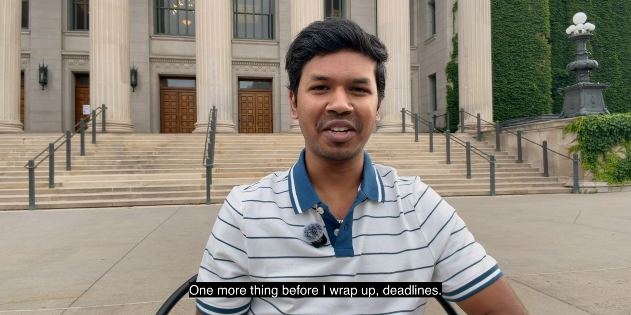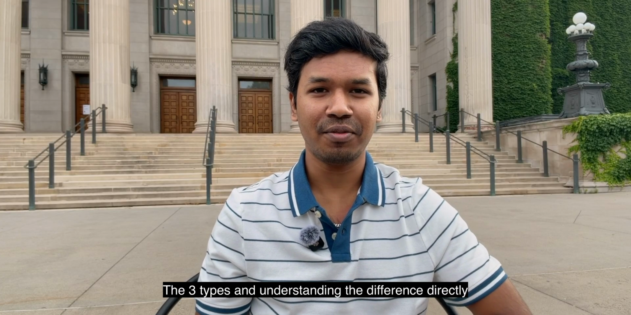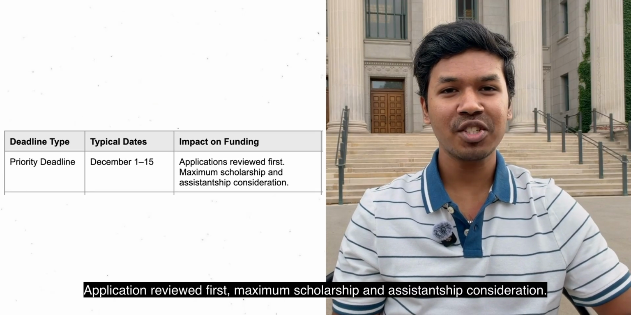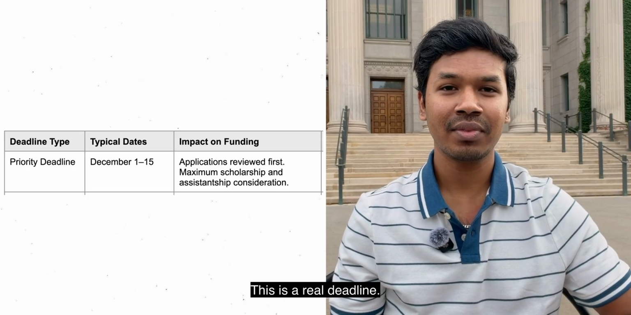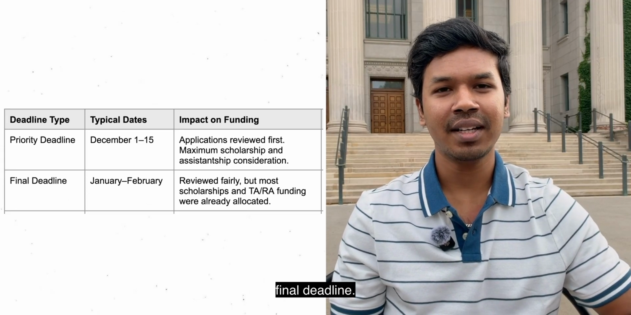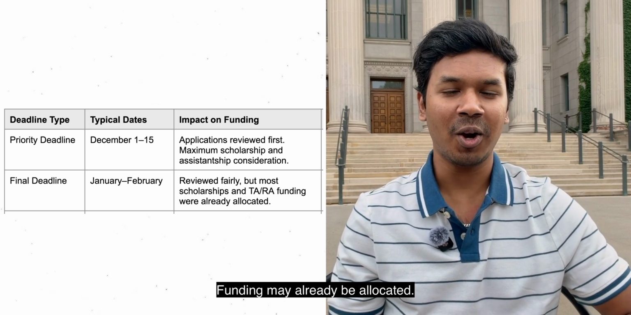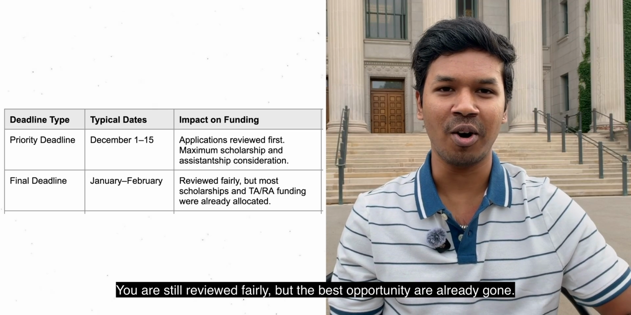One more thing before I wrap up: deadlines. The three types and understanding the difference directly affect your funding. Priority deadline, usually December 1st to 15th. Applications are reviewed first, with maximum scholarship and assistantship consideration. This is the real deadline. Final deadline, usually January through February. Funding may already be allocated. You are still reviewed fairly, but the best opportunities are already gone.